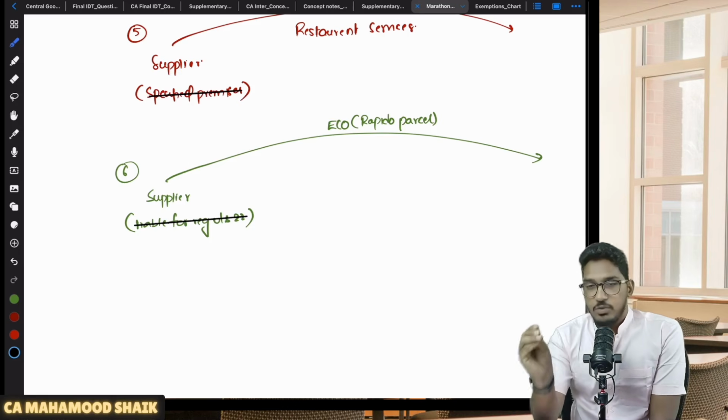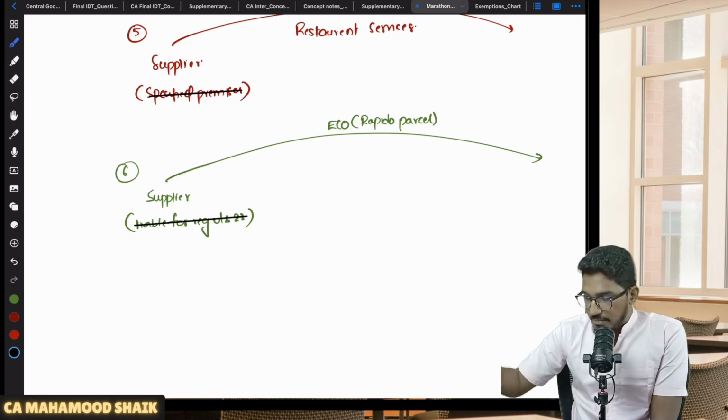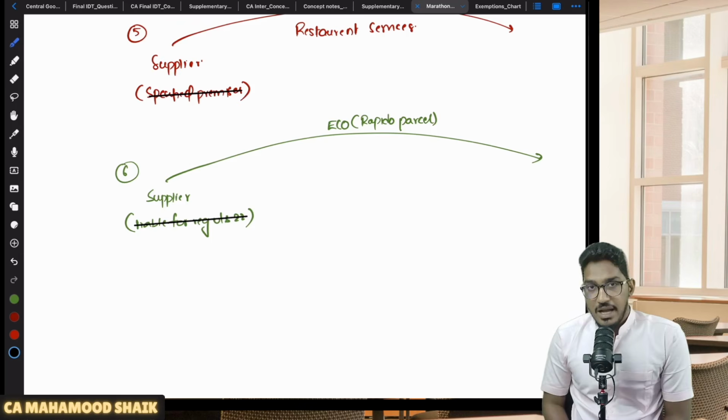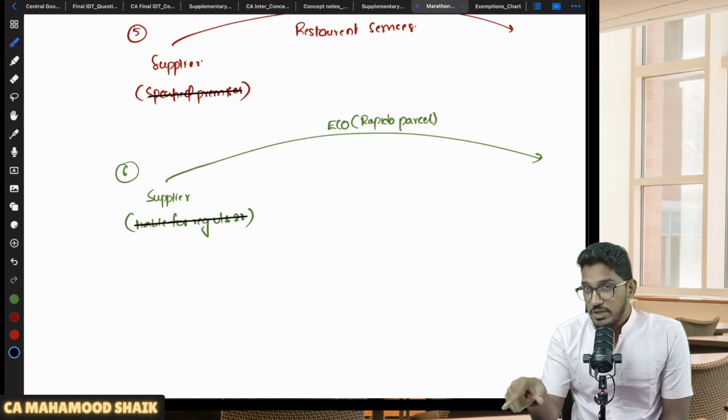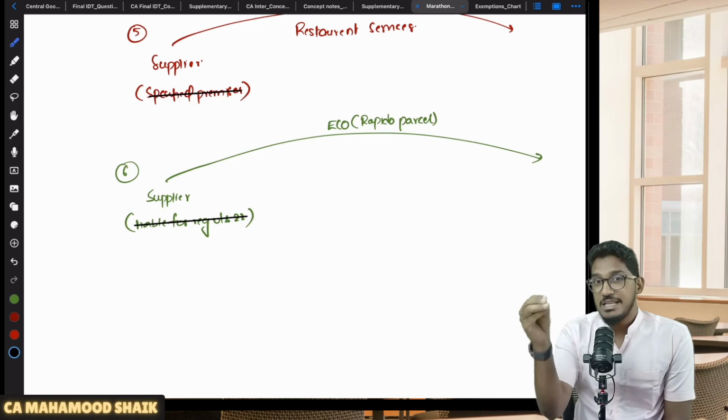So what I will do is open Rapido Parcel and book a person who will come and pick up this book from me and deliver it wherever I want. That is a service provided through an e-commerce operator. Who is the supplier there? That individual person who will come and pick this book from me? No. He is a supplier of service.